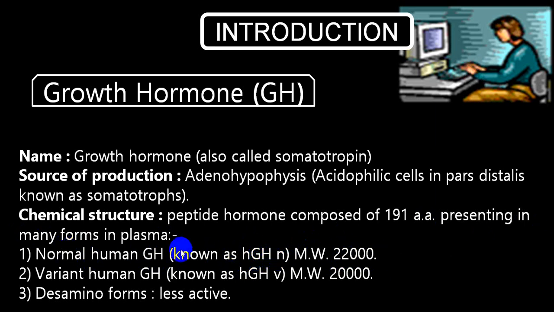The variant of human growth hormone, written as hGH-V, has a molecular weight of around 20,000. There is another variety we call des-amino variety, which is less active. Normally we come across normal human growth hormone.